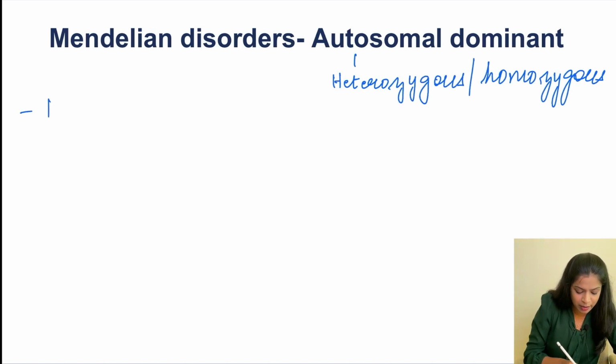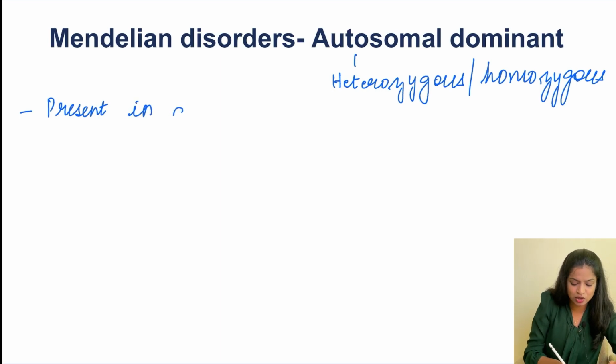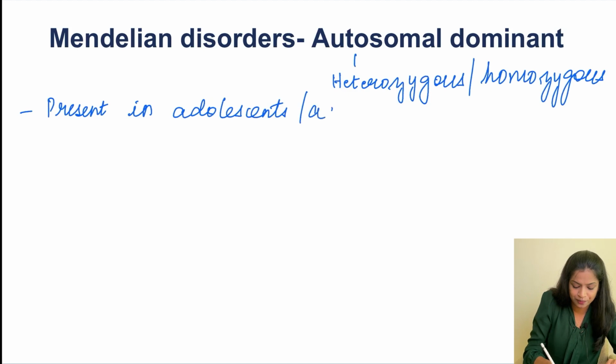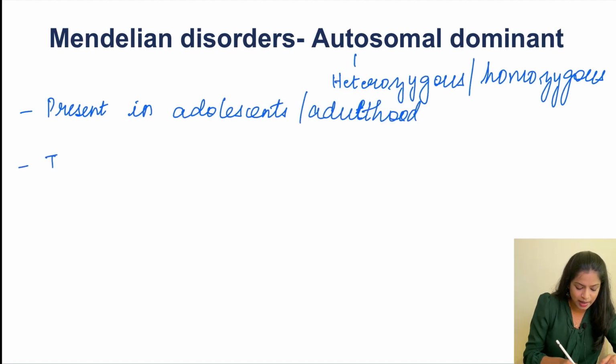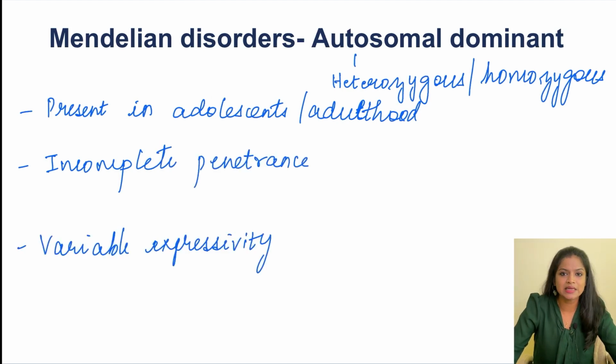The first one is that they present in adulthood or adolescence. So the age of presentation of autosomal dominant diseases is going to be adolescence or adulthood. Then we are going to see incomplete penetrance and variable expressivity. Already we had seen what is penetrance and expressivity, right? So autosomal dominant disorders are going to have both incomplete penetrance and variable expressivity.